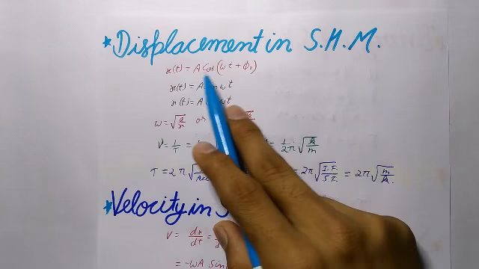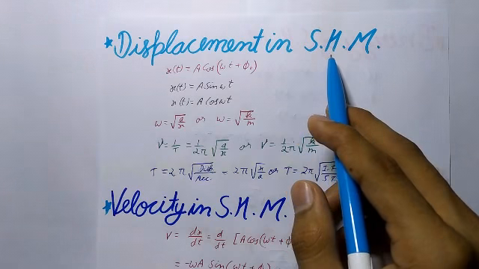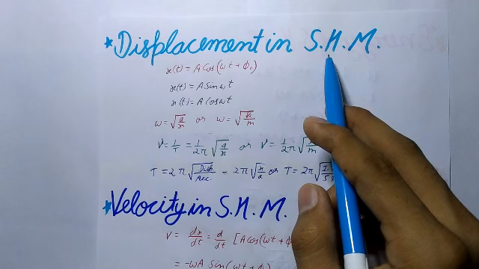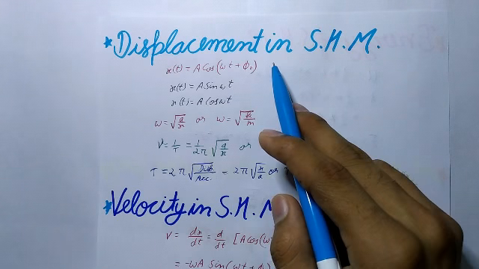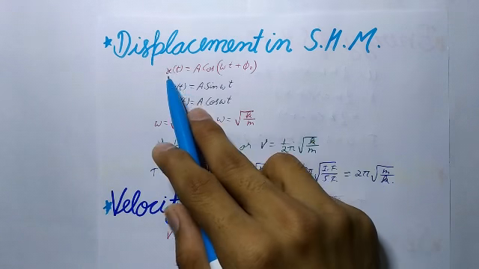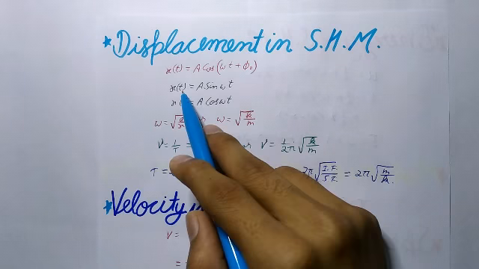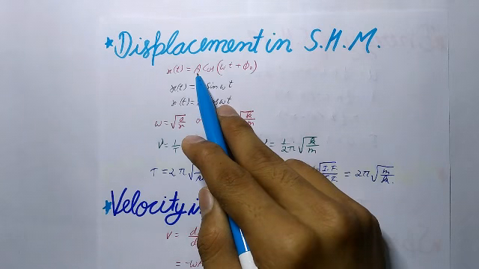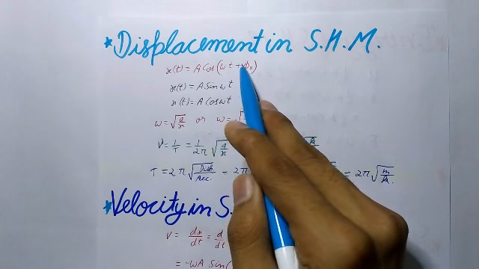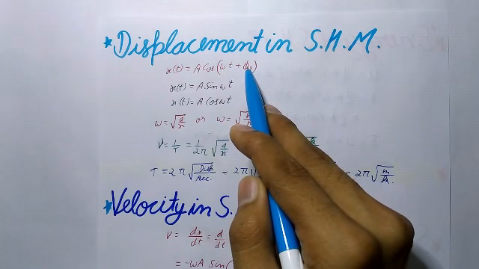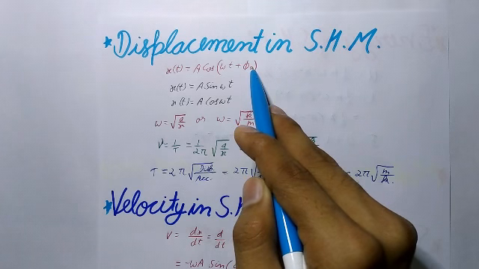Next topic is displacement in simple harmonic motion. In a simple harmonic motion, the displacement of a particle from its equilibrium position at any instant t is given by this equation: x(t) = A cos(ωt + φ). Here A is the amplitude of the displacement, and the quantity ωt + φ₀ is the phase of the motion, and φ₀ is the initial phase.